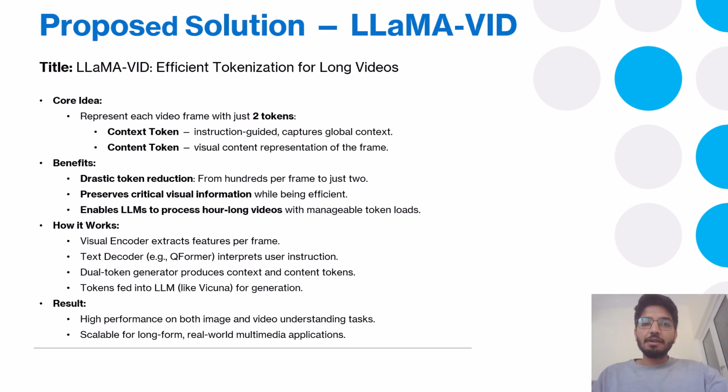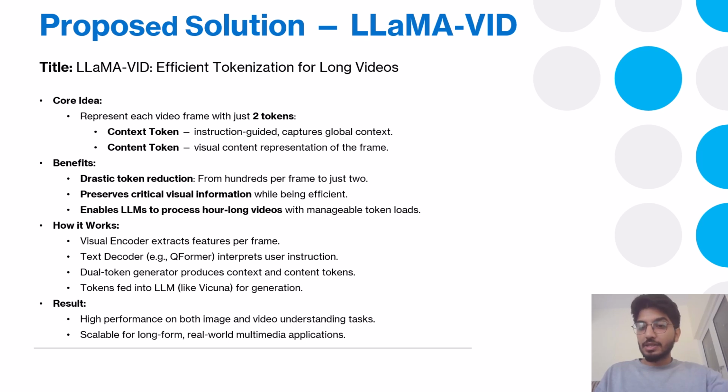Okay, so in this slide, we will discuss the solution proposed by this research paper. It introduces a very simple but powerful idea: representing each frame of a video using just 2 tokens. One is the context token and the other one is the content token. So what are these basically? The context token is generated based on the user's instruction. It helps the model focus on the most relevant global information in each frame.